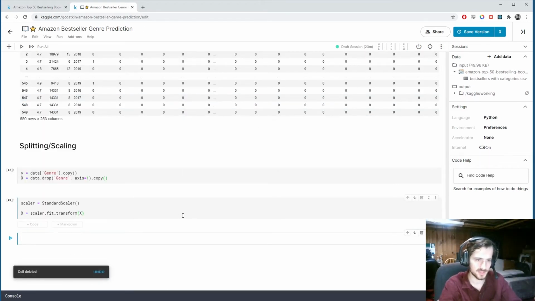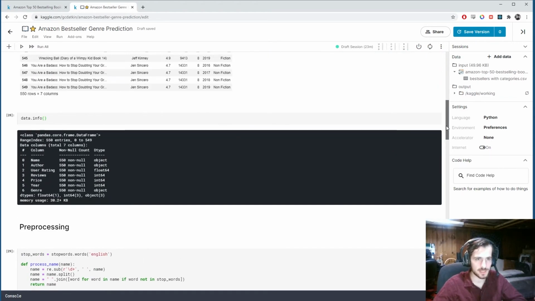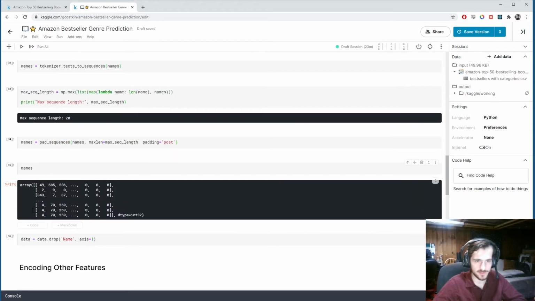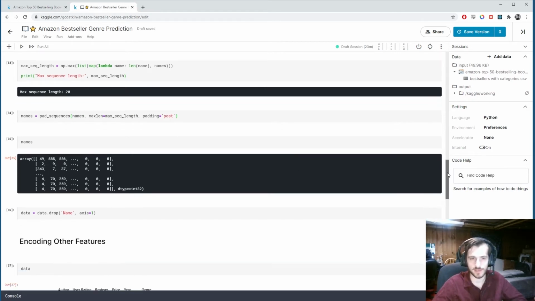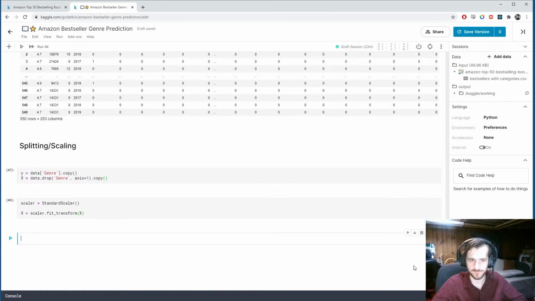Now we will split them into train and test sets. And because we have this other, where is it? Names, right? Oh, it's over here. This names that we got before is actually very useful. We have to make sure we split x and names the same way. So x is our other features, right? But names is also valuable information.